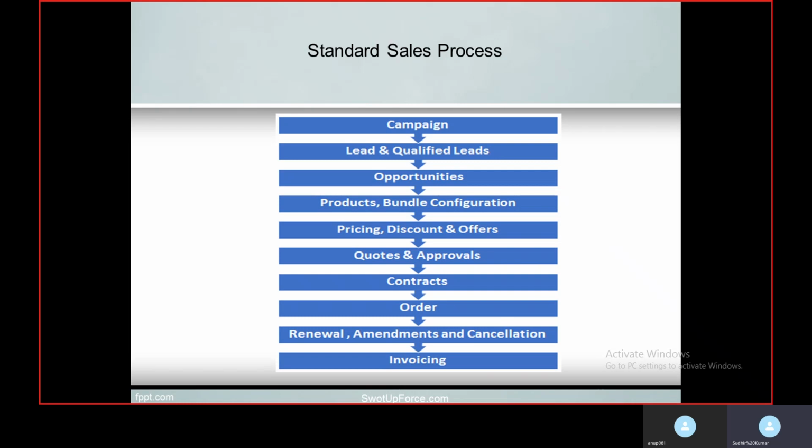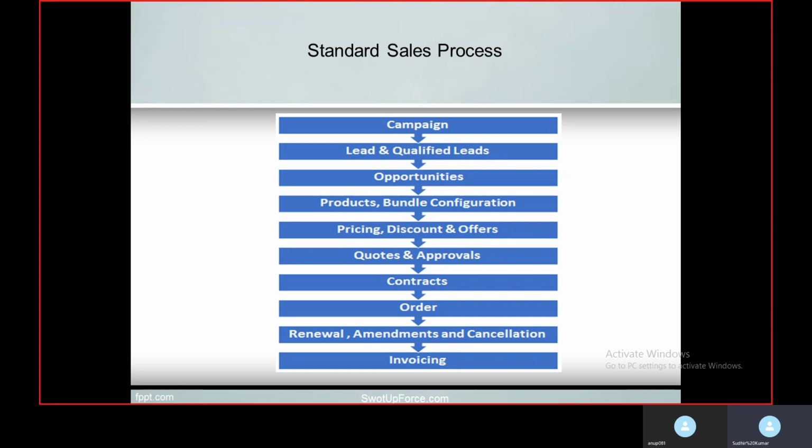And next step is renewal, amendment and cancellation. It is an optional step, since renewal is only required in those products which come under subscription type products. Let me give an example: getting services from your network provider.